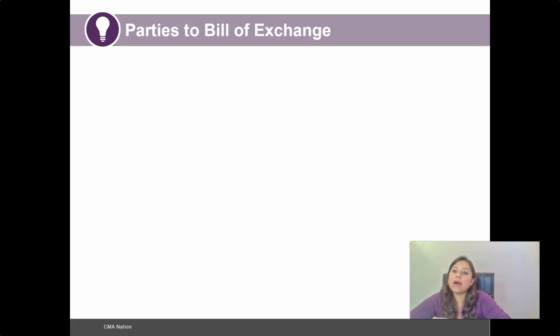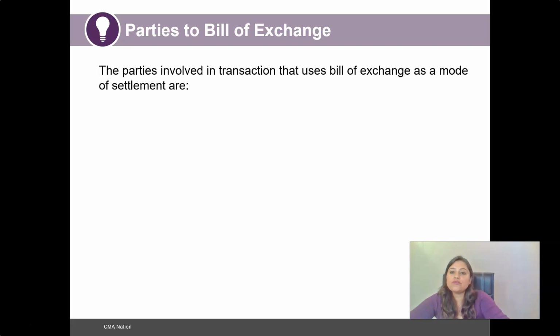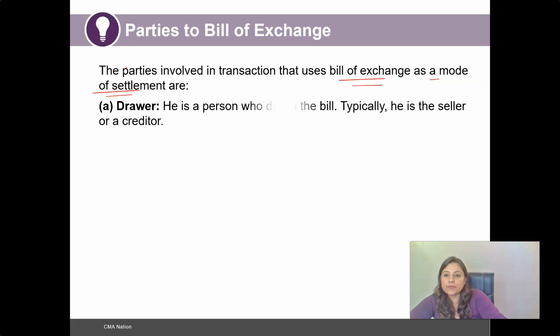Now, looking at the parties that are involved in a bill of exchange. So first and foremost, the parties involved in the transaction. The parties involved in a transaction that uses a bill of exchange as a mode of settlement are, first, the drawer. Who is a drawer? He is a person who draws the bill, typically the seller or the creditor.